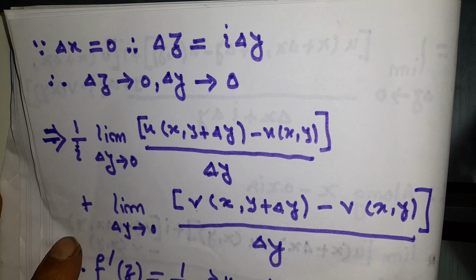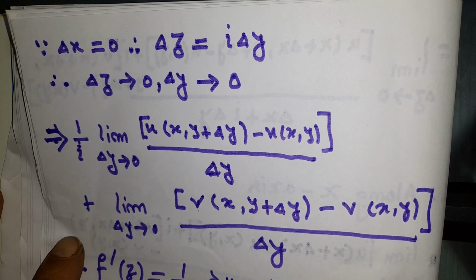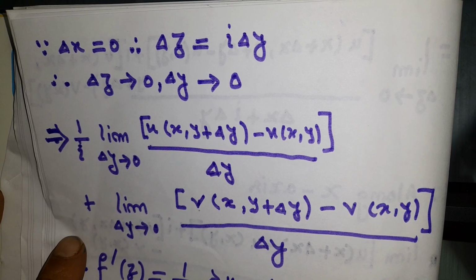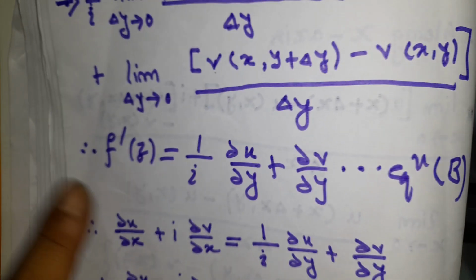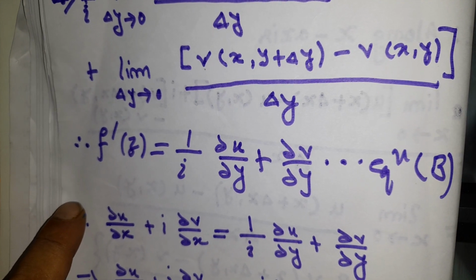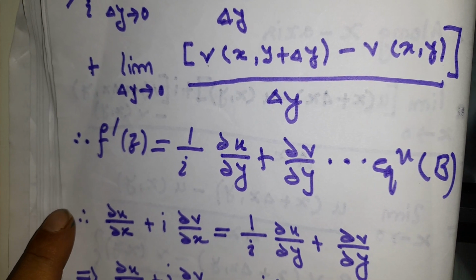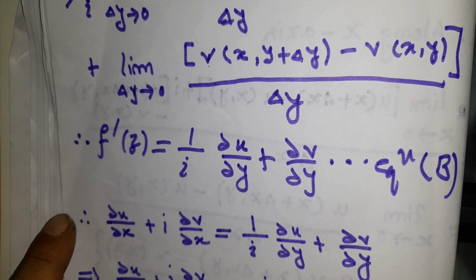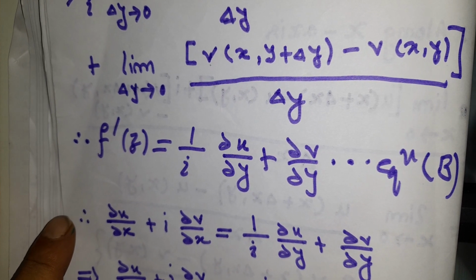That will give us 1 by i times the limit as del y tends to 0 of u(x, y plus del y) minus u(x, y) by del y, plus the limit as del y tends to 0 of v(x, y plus del y) minus v(x, y) by del y. Okay, that means f dash z will be equal to 1 by i del u by del y plus del v by del y, that is equation B.